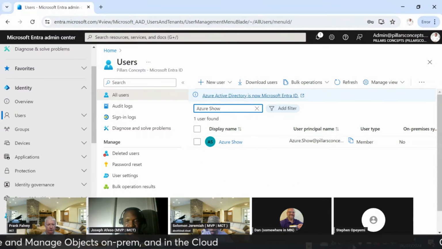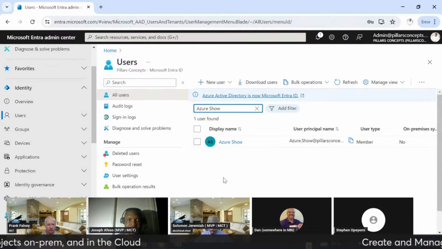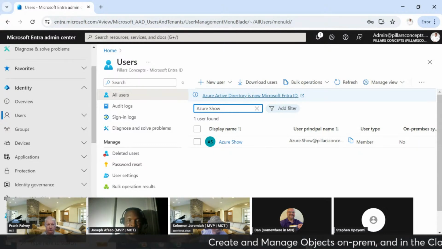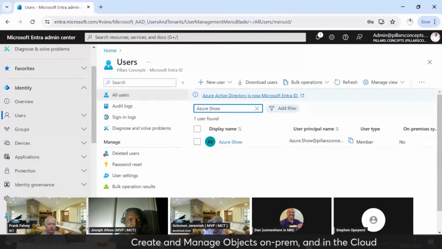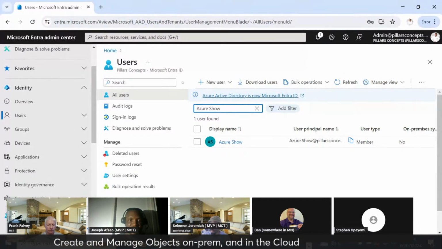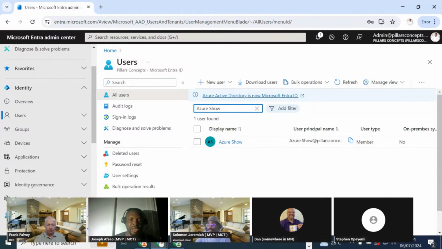I'm sure that my time is running out already, but I hope you've been able to see how to create a user from the on-prem environment, how to create a user in the M365 Admin Center, and the difference between that and when you are creating that user in Entra ID.